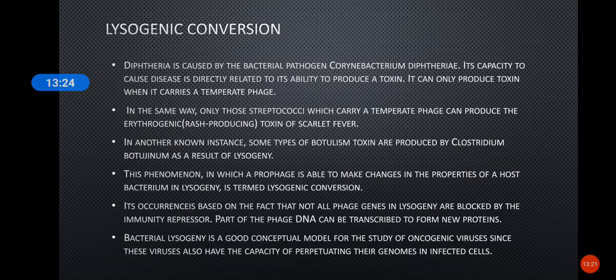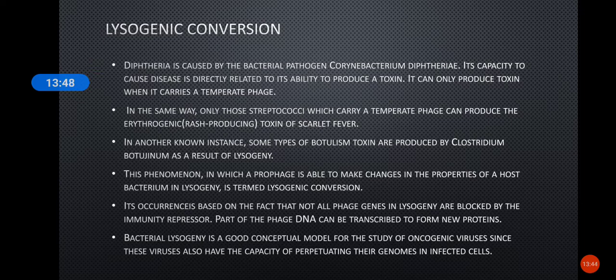In some cases, these temperate phages or prophages can make some changes in the properties of the bacterium. That is called lysogenic conversion. For example, diphtheria is caused by the bacterial pathogen Corynebacterium diphtheriae.